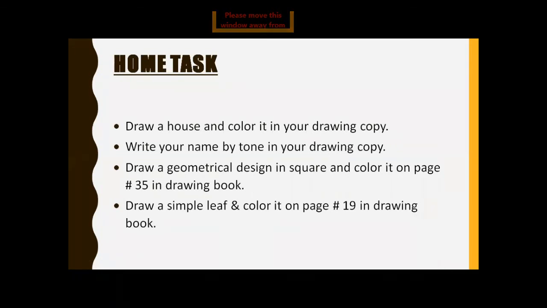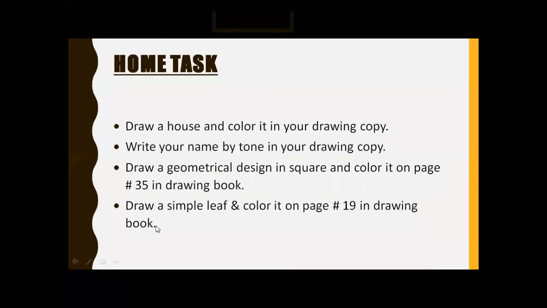With the help of soft and dark pencils or hard pencils, draw a geometrical design in a square and color it on page number 35 in the drawing book. Students, this is your book diagram. Next, draw a simple leaf and color it on page number 19 in the drawing book.